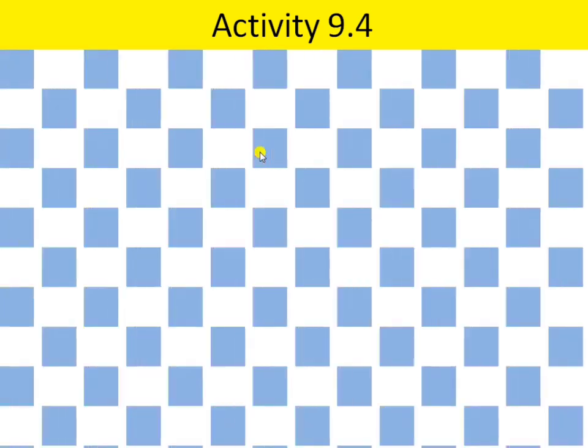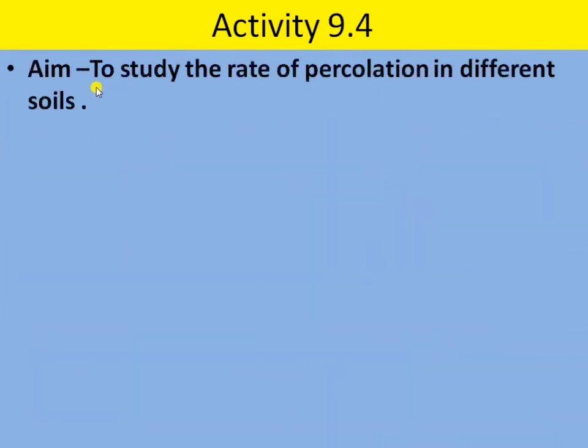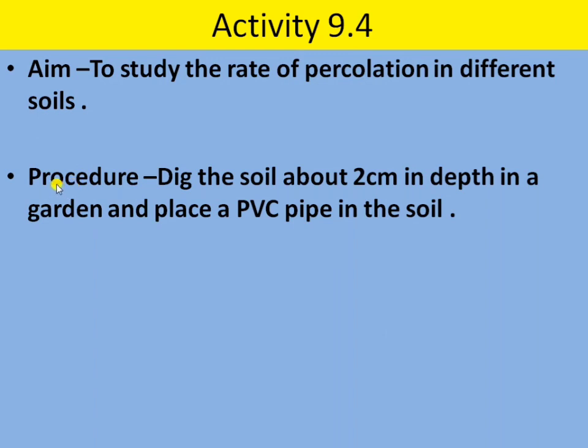Moving on to the next activity, that is activity 9.4. The aim of this activity is to study the percolation rate in different soils. The procedure is, first you have to dig the soil about 2 cm or an inch in depth in a garden and place a PVC pipe in the soil.